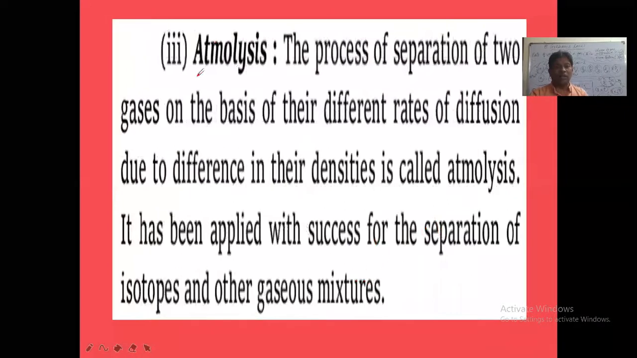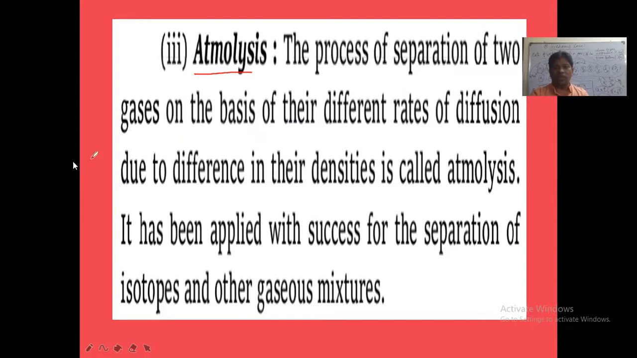And atmolysis. Atmolysis does not mean atom here. Atmolysis means the process of separation of two gases on the basis of their different rates of diffusion. Due to the difference in the densities of two gases, the two gases can be separated from one another, and this is called atmolysis.